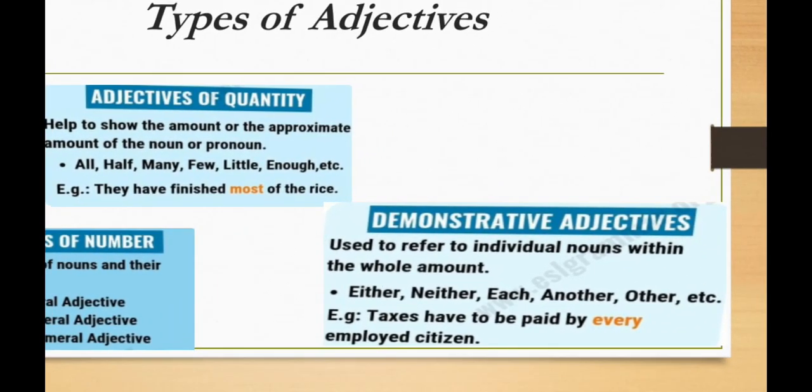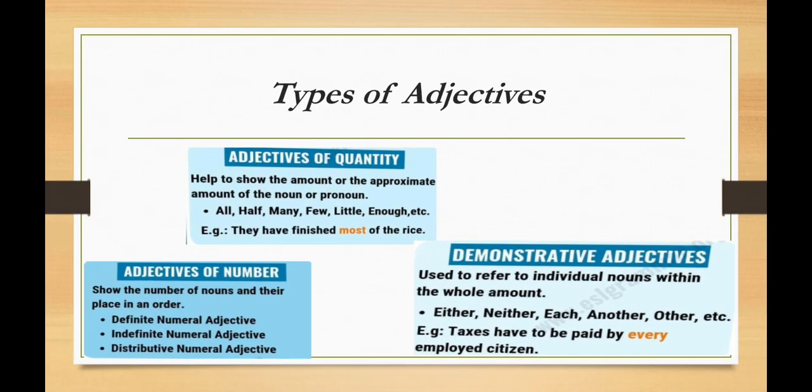Okay, demonstrative adjectives are used to refer to individual nouns within the whole amount. Demonstrative adjective, like we did in our previous chapter about the demonstrative pronoun, shows an individual, which is not used for any specific person. Okay, these are either, neither, each, another, other, etc. Example: taxes have to be paid by every employed citizen. Here every is not a specific noun, so it is a demonstrative adjective.